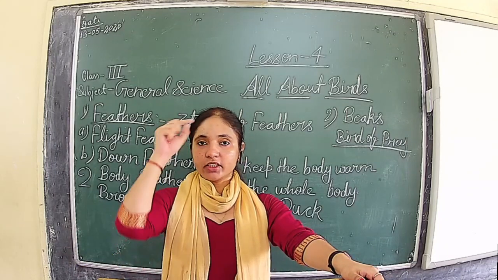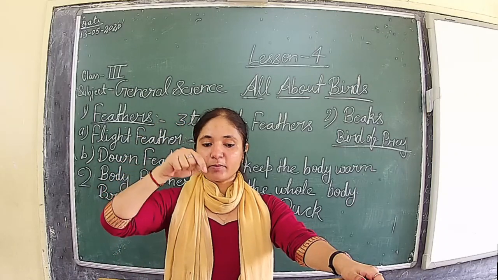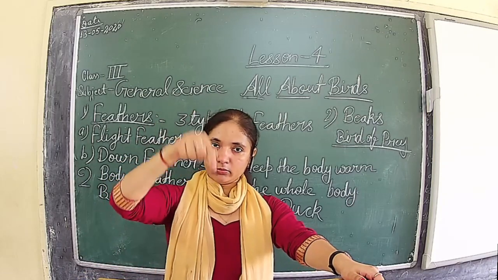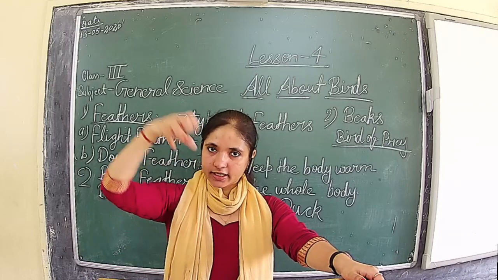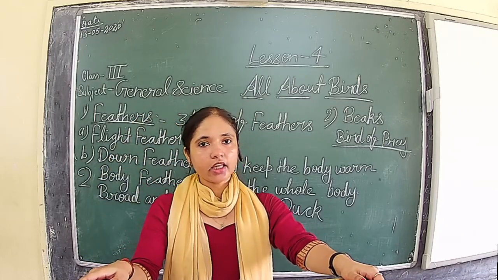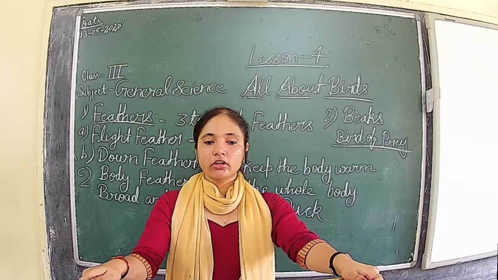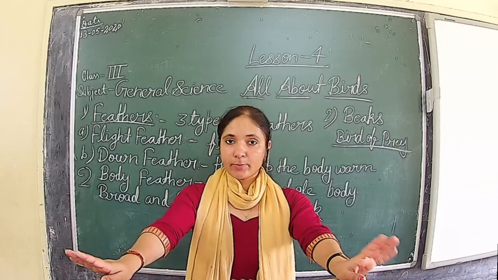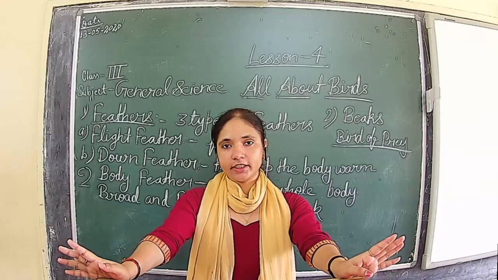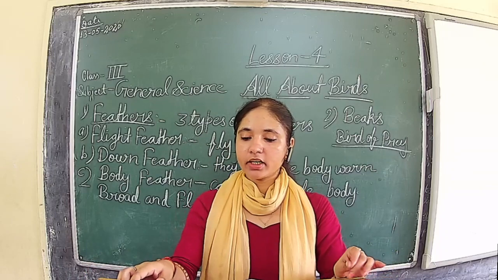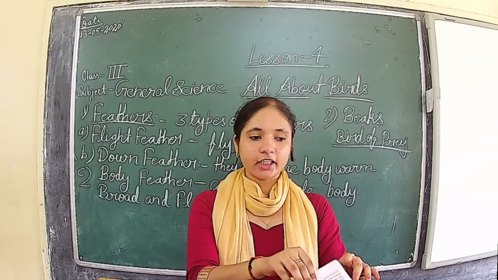They have cylinder beaks and very sharp beaks. With the help of that, they poke, make a hole in the flower and suck nectar from the flower. Nectar is the juice of the flower. So the fifth type of beak is the long and cylinder beak. It is found in birds like the hummingbird and sunbird.